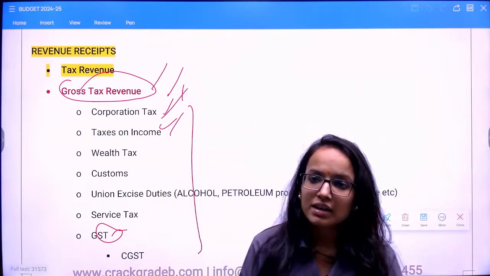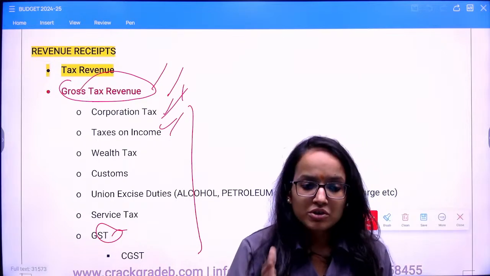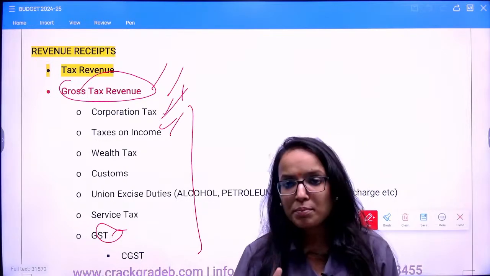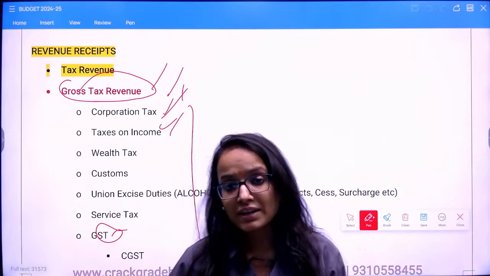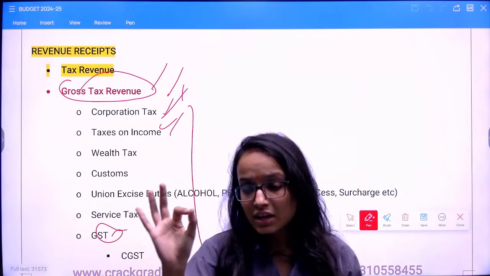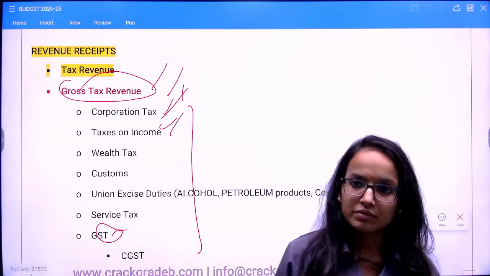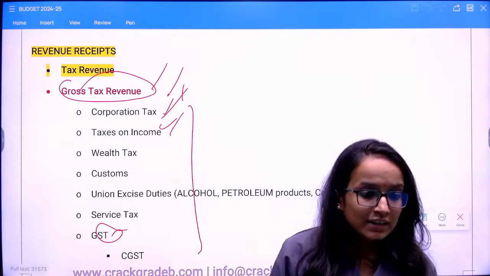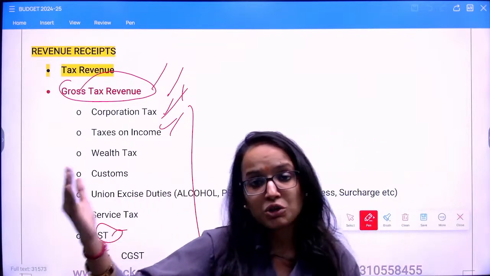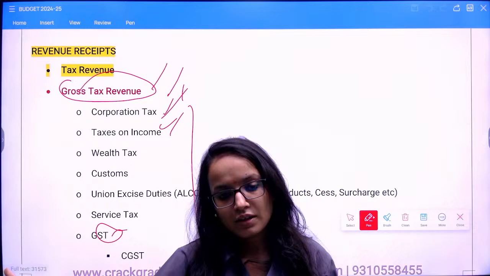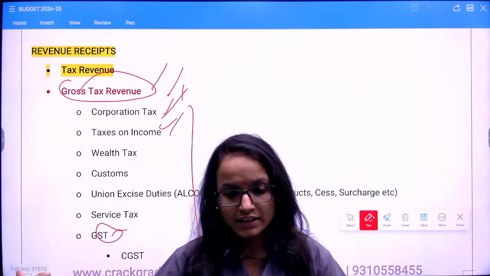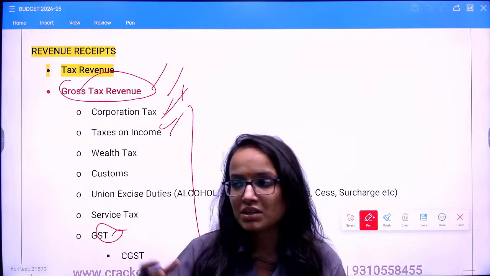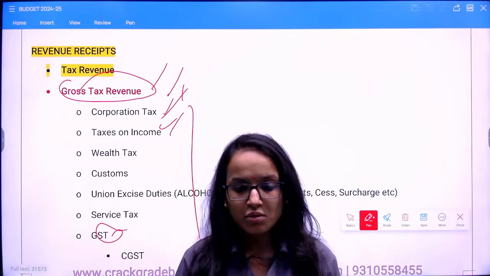But in indirect taxes, say in the cost of production, you have paid some tax on inputs. So there are several stages at which the tax is paid, and then that is finally reflected in the market value of the final good. So effectively all these taxes have been shifted to the end consumer. This is how indirect tax works. This is how we classify between direct tax and indirect tax. In indirect tax, you can shift the burden to the end consumer. Is this clear to all of you?